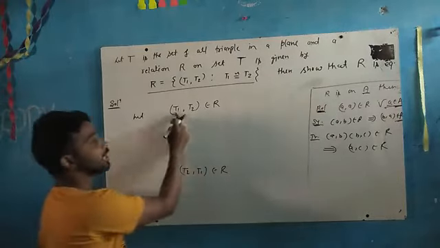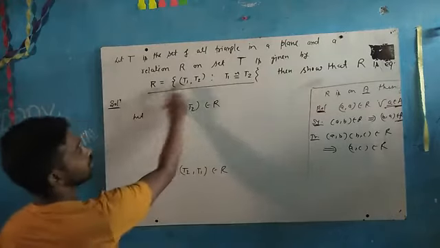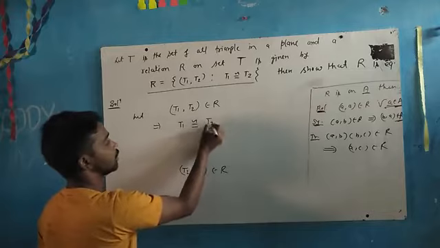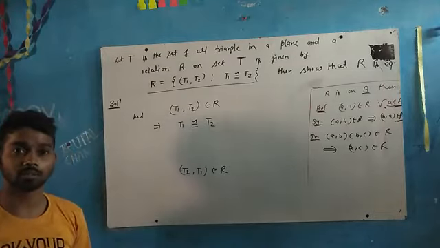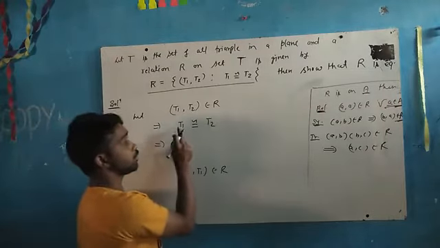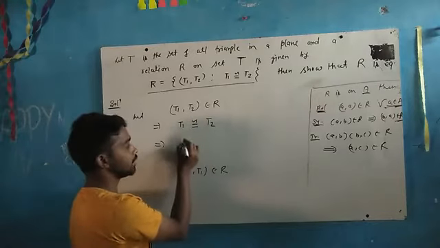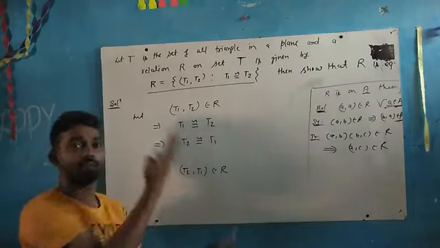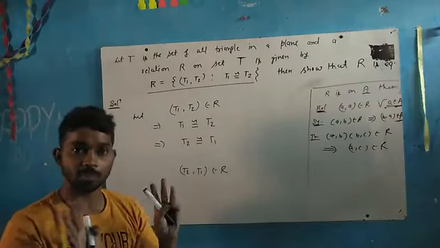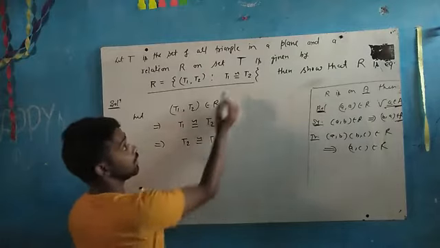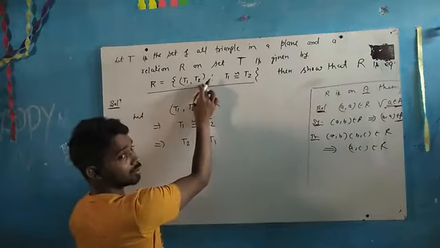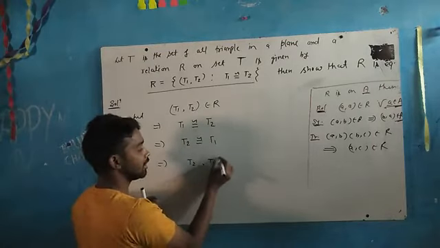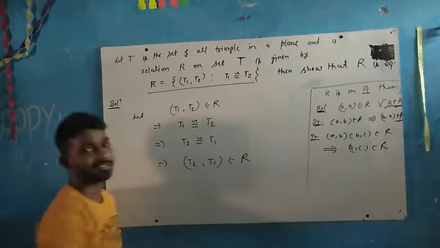Let's see. If T1 comma T2 belongs to R, then according to the definition, this implies that T1 is congruent to T2. Any doubt? No? Okay. If T1 is congruent to T2, then you can say T2 is congruent to T1. No problem. If the first figure is congruent to the second, the second figure is also congruent to the first figure. Get me? Now see, 1 comma 2, so 2 comma 1. So now this will be T2 comma T1, and this will be an element of the capital R.